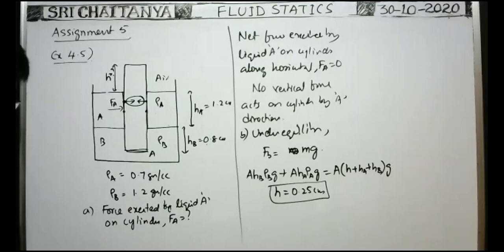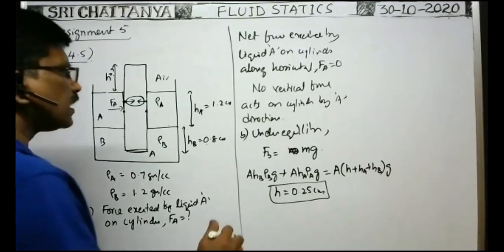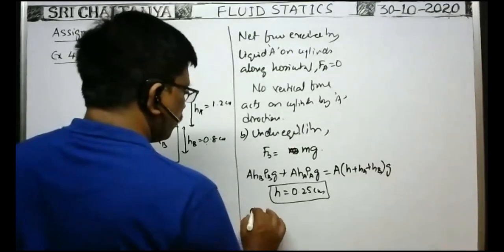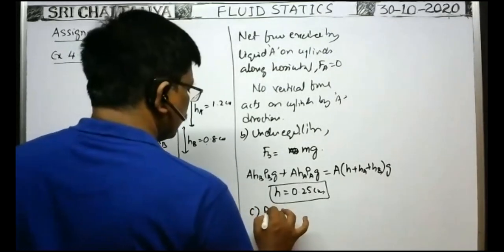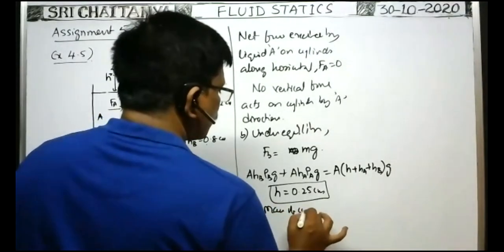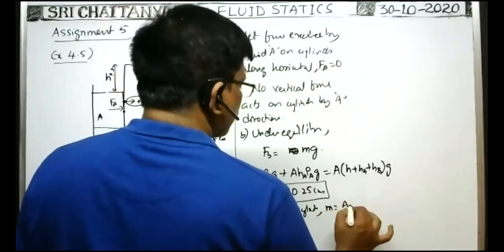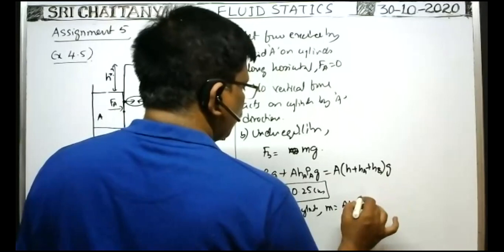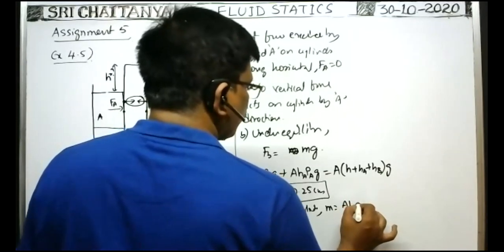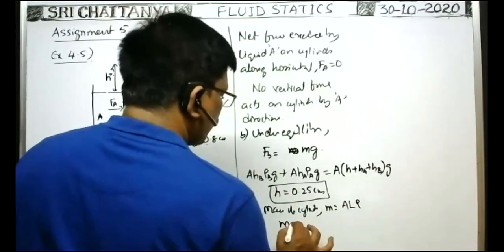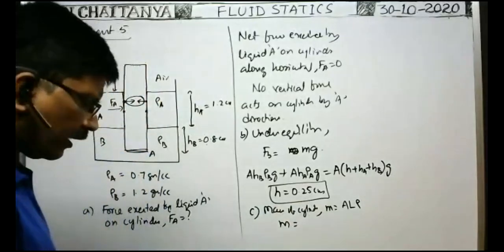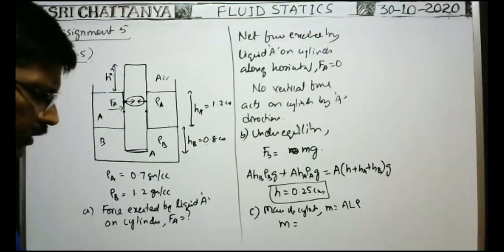Okay, next C. What is the mass of the cylinder, they asked. Mass of cylinder, M, is equal to area of cross section of the cylinder into total length of the cylinder, which gives volume, into density of the cylinder gives mass. So mass of the cylinder is equal to area of cross section, I think area of cross section is given.